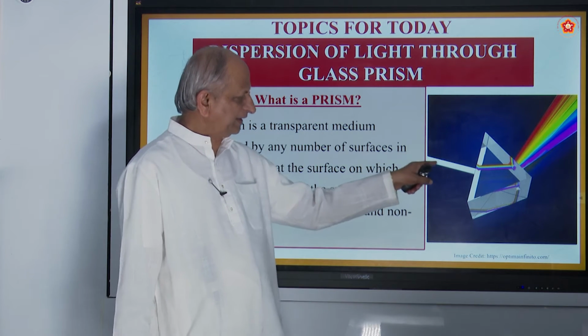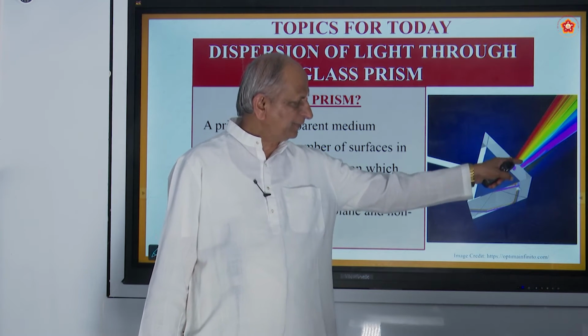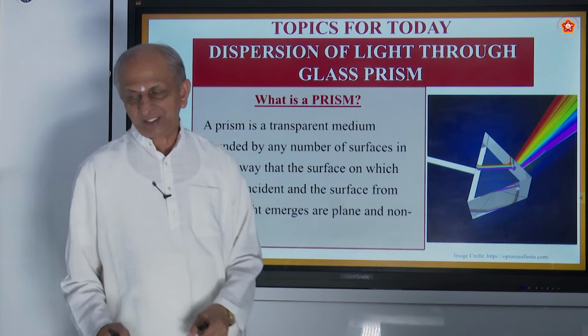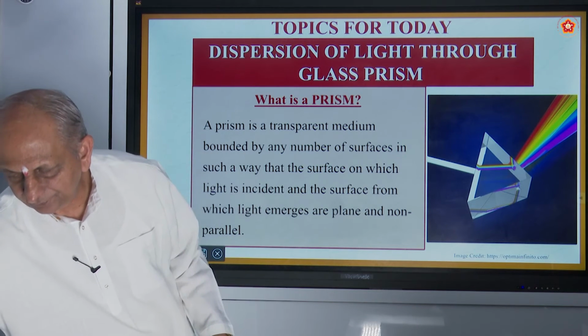This is white light coming here. After refraction, it splits up into 7 colors. So a prism will be like this.